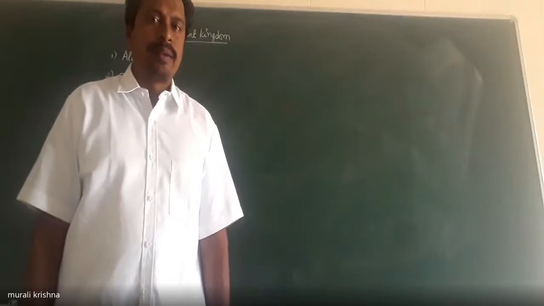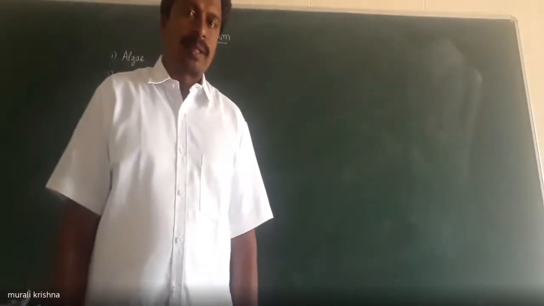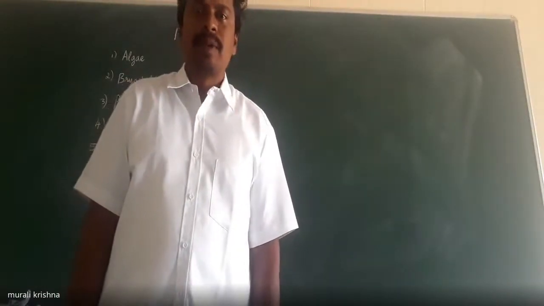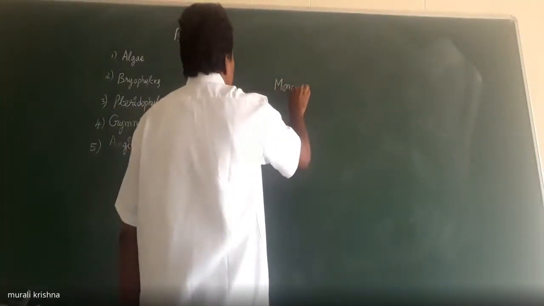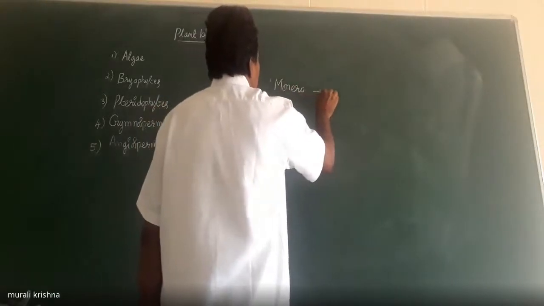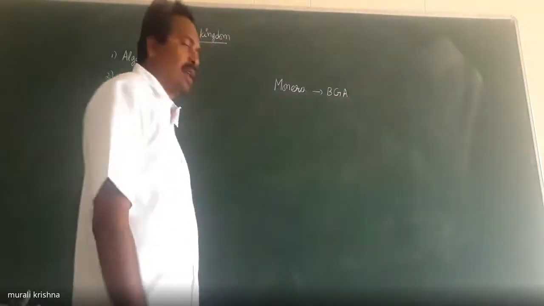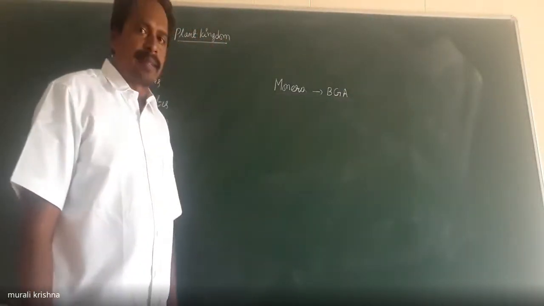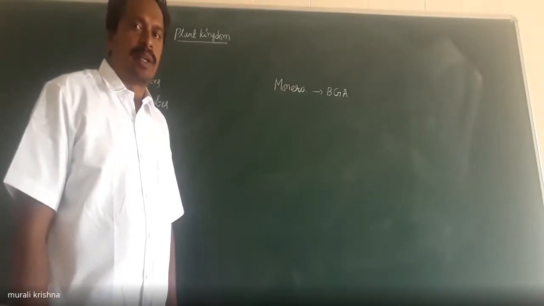Okay, what are they? Protista, very good. Monera, Protista, and Plantae. Blue-green algae are in Kingdom Monera. Already we have learned about the characteristics of blue-green algae. Blue-green algae belong to Kingdom Monera.